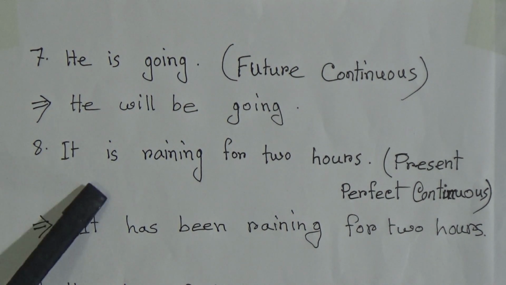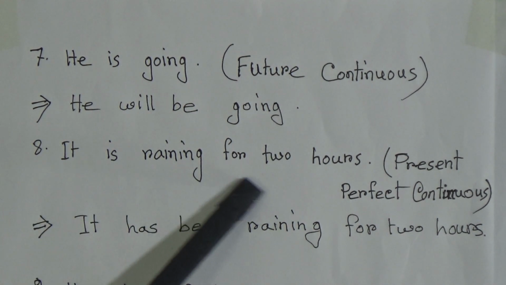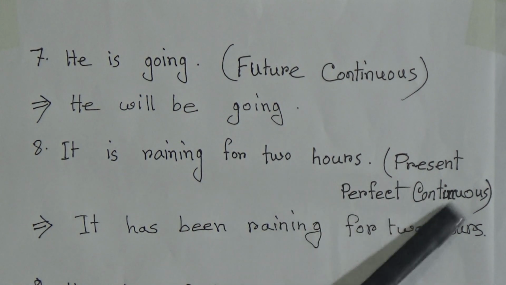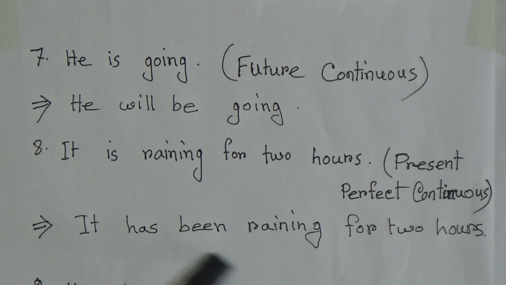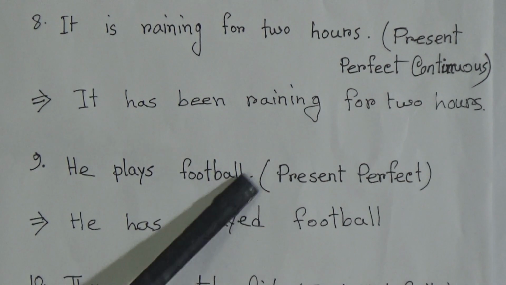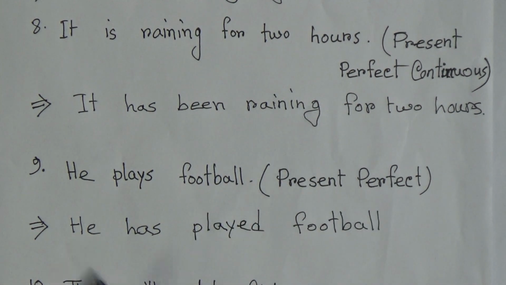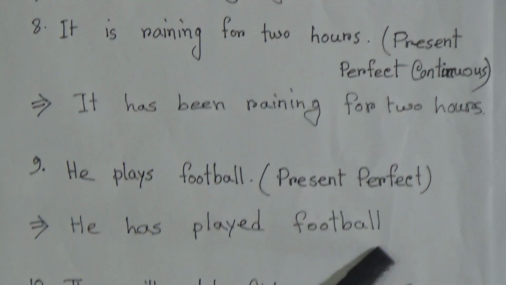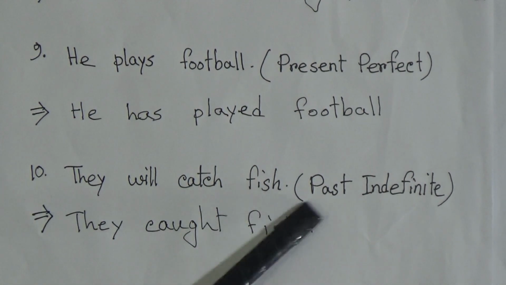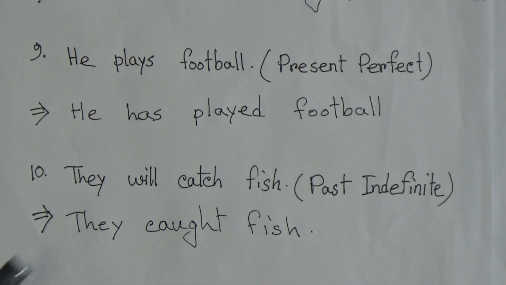Number 8, it is raining for 2 hours, and its present perfect continuous form is it has been raining for 2 hours. Number 9, he plays football, and its present perfect form is he has played football. Number 10, they will catch fish, and its past indefinite form is they caught fish.